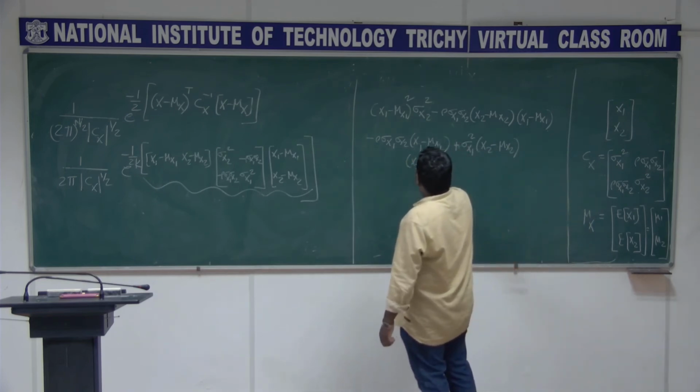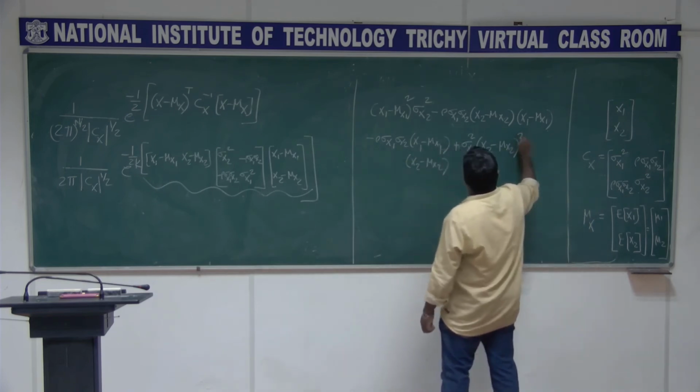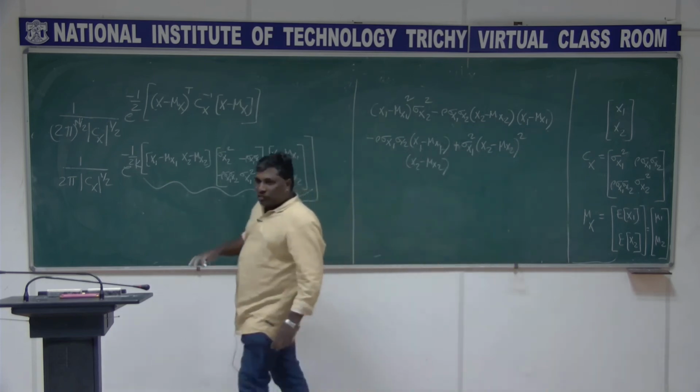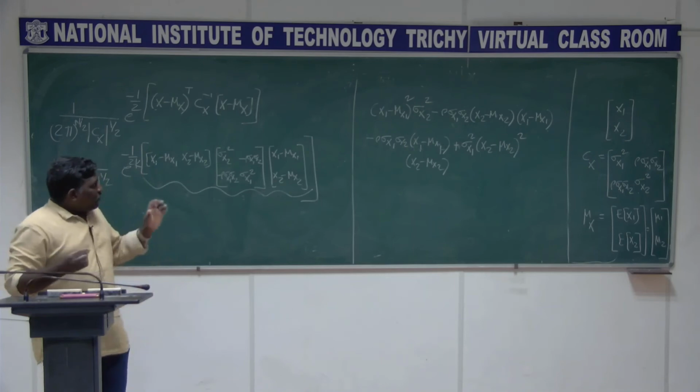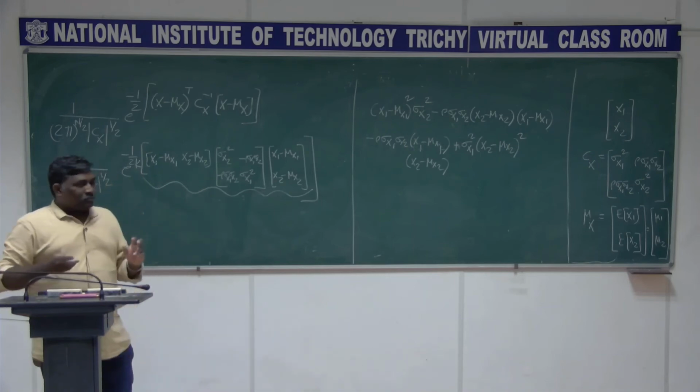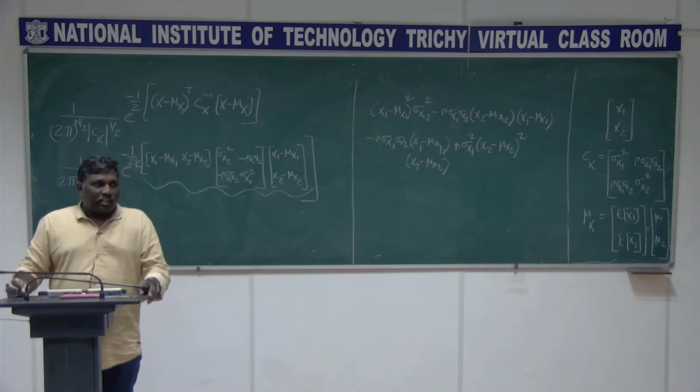So this is mu x2 here, and this becomes square here. I have taken only the exponent part alone, and I am looking for what this expression is. This is an expression of what?